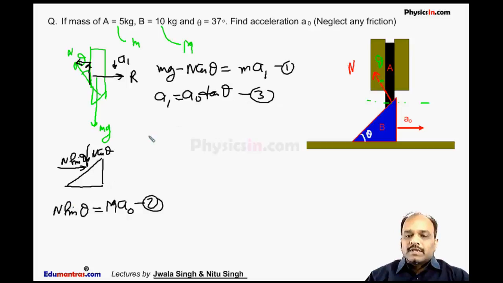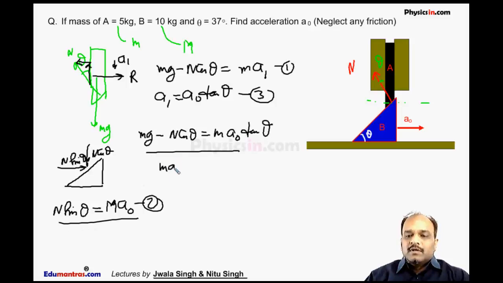Now from first and second, if we eliminate A1, if I substitute the value of A1 here, we get mg minus N cos theta is equal to m A naught tan theta. Now substituting the value of N from the second equation, mg minus capital M A naught divided by sin theta into cos theta is equal to m A naught tan theta.